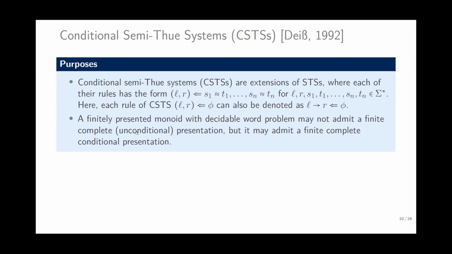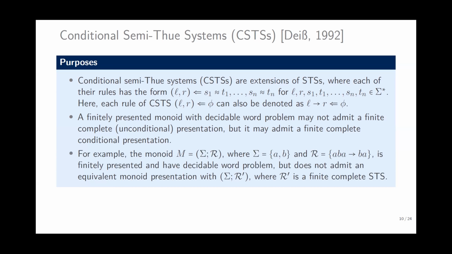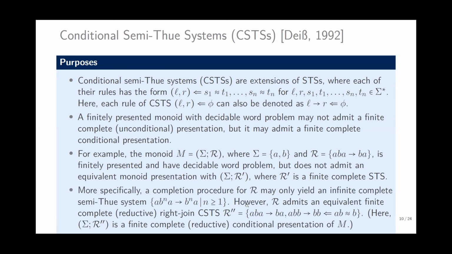In this case, it does not admit a finite complete presentation because it's not finite, but it may admit a finite complete conditional presentation. For example, for the monoid with this presentation, if we apply the inference system or the Knuth-Bendix completion procedure, it does not admit an equivalent complete presentation, but with a conditional semi-Thue system, it has a finite presentation.